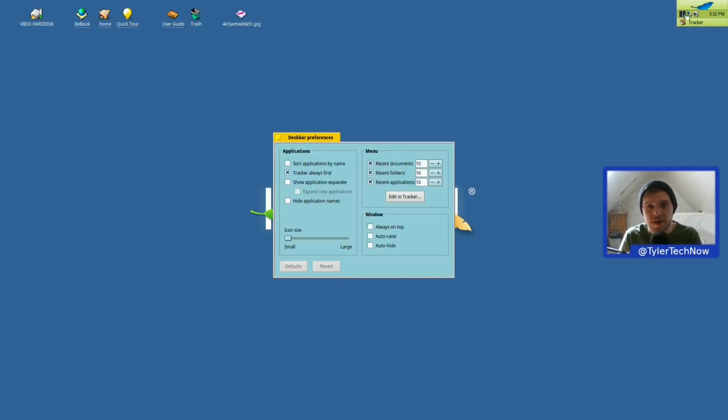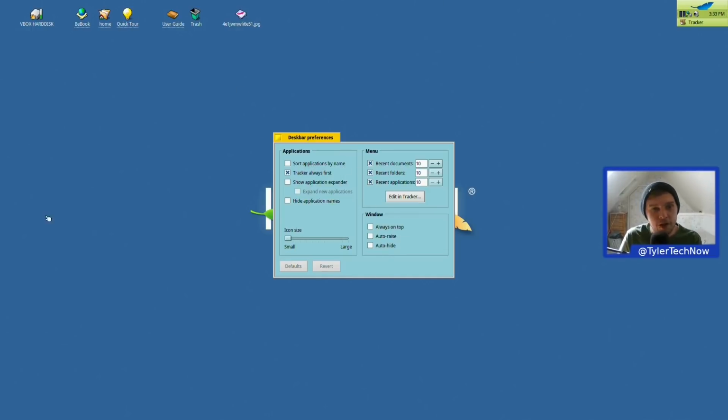Deskbar preferences. So what can we do in here? We can change the icon size. Let's go for large. Whoa, look at that. We can show application expander, hide application names. Let's see how that looks. Okay. And then sort application by names, Windows, always on top.